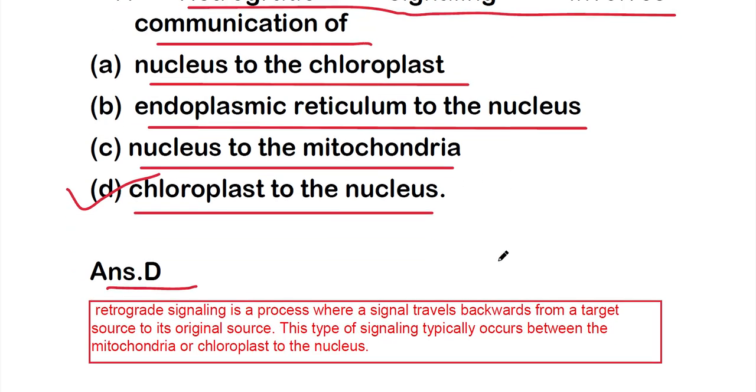So let's see what retrograde signaling is. Retrograde signaling is a process where a signal travels backward from a target source to its original source. This type of signaling typically occurs from the mitochondria or chloroplast to the nucleus. This is called backward signaling. Normal signaling is from the nucleus to the chloroplast or mitochondria or any other organelle, but the backward signaling is from the mitochondria or chloroplast or any other organelle to the nucleus. This is called retrograde signaling.